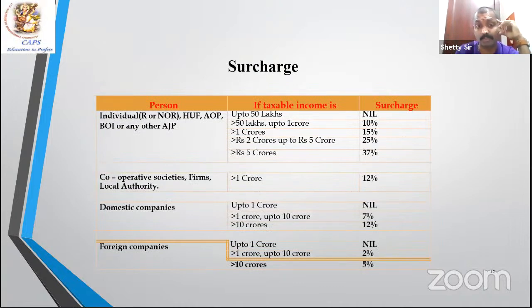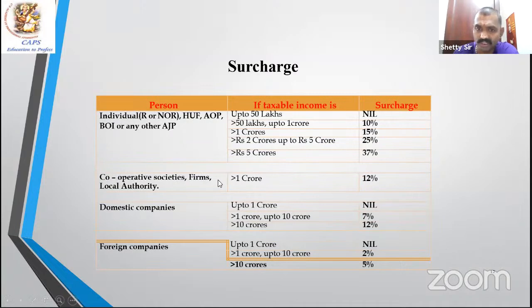Surcharge is extremely important. For individual, HUF, etc., it starts from 50 lakh. For everybody else, it starts from 1 crore. So it is nil up to 50 lakh. Everything here is in lakhs: up to 1 crore, 10%. Above 1 crore, 15%; above 2 crore but up to 5 crore, 25%; above 5 crore, 37%, the highest one.